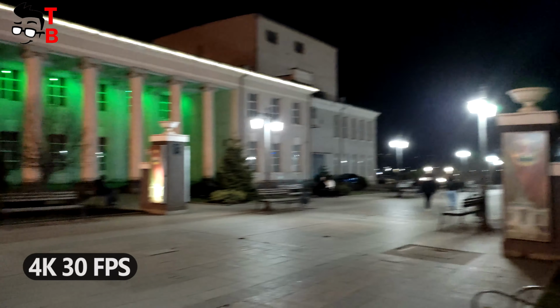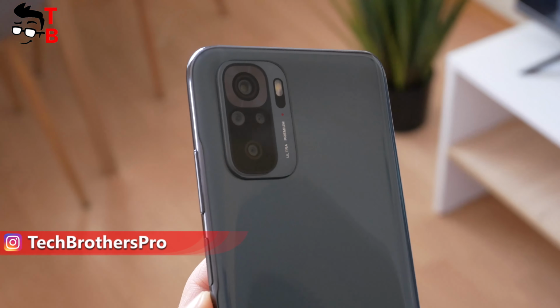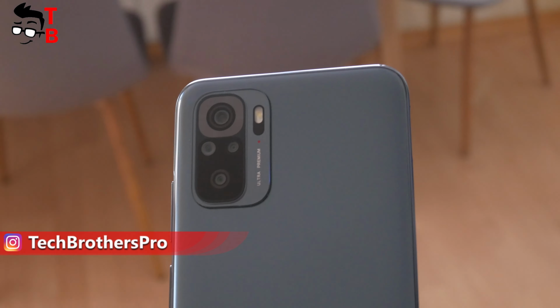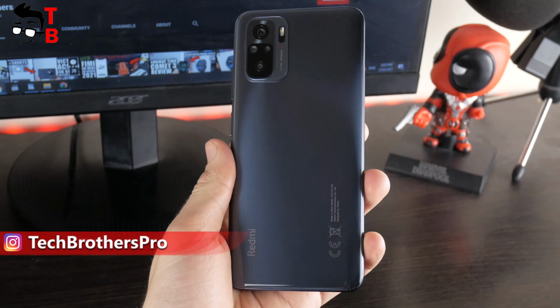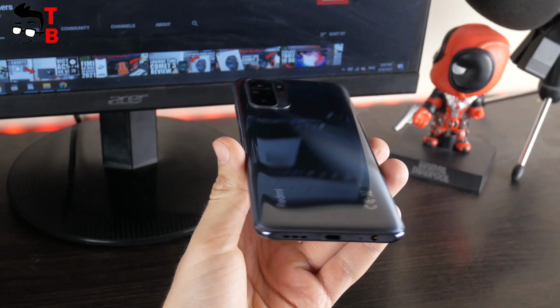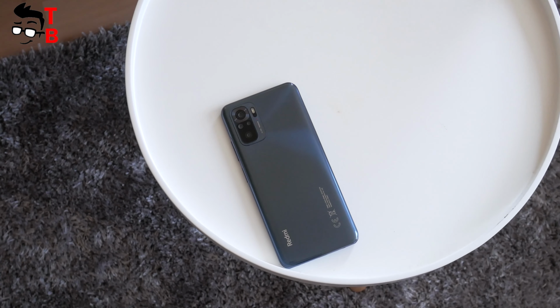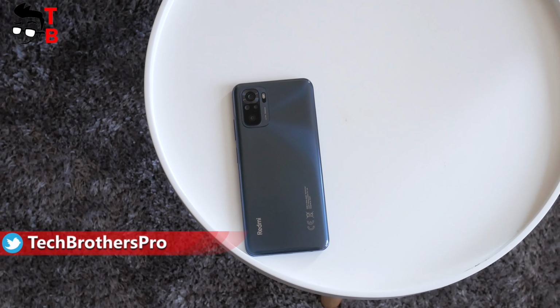You know, I'm a little disappointed that Redmi Note 10 doesn't have image stabilization in 4K resolution. However, the photos are very good for budget $160 smartphone. You can take very good pictures in daytime and even at night.